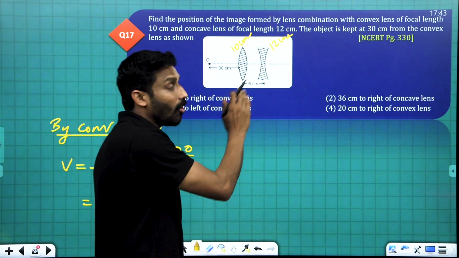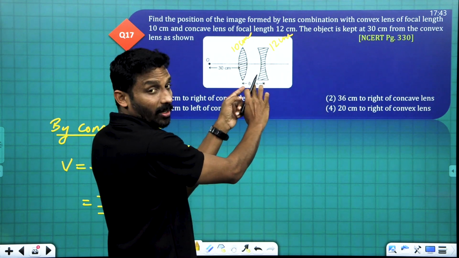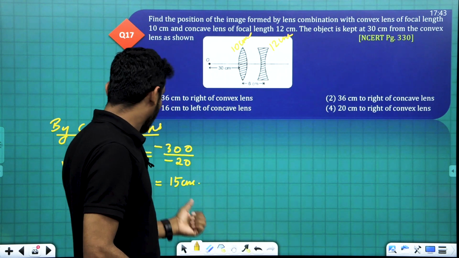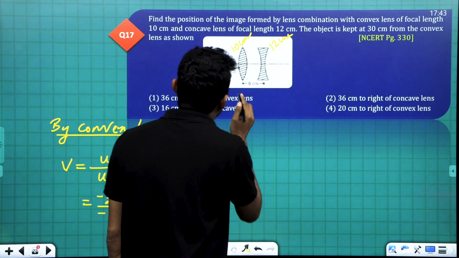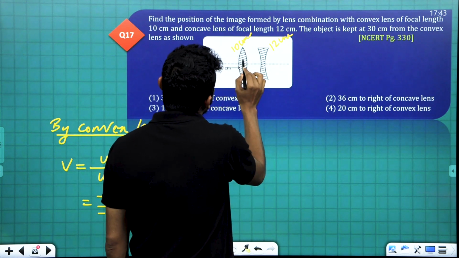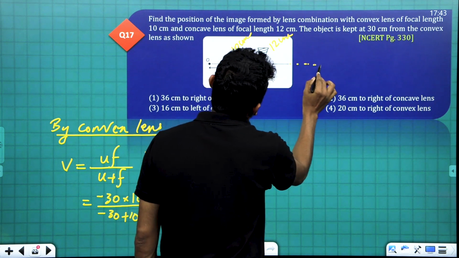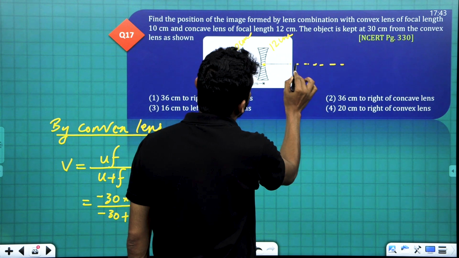So it will be beyond this concave lens, because this distance is 6 centimeter, then a further 9 centimeter more makes 15 centimeter. We will have the image formed by the convex lens somewhere here, 9 centimeter away.